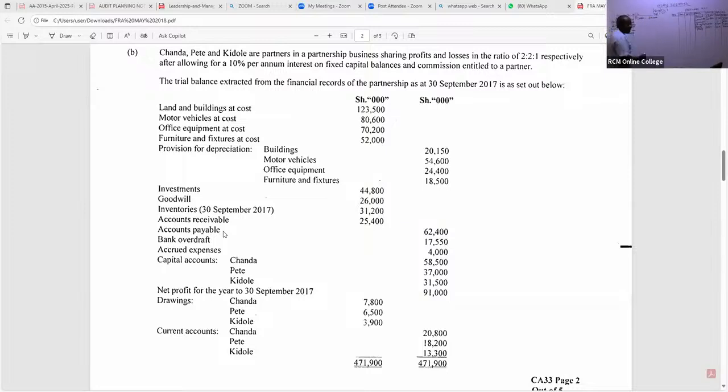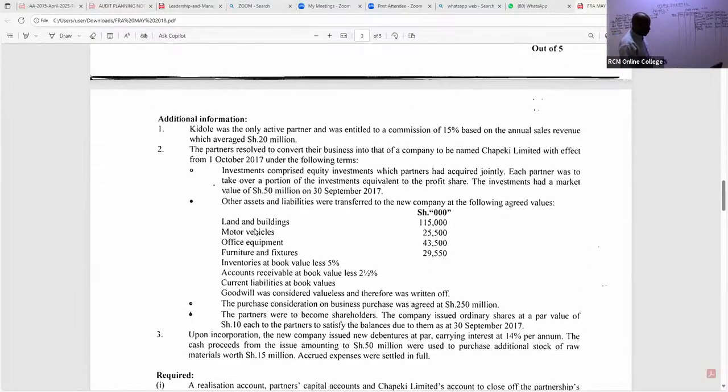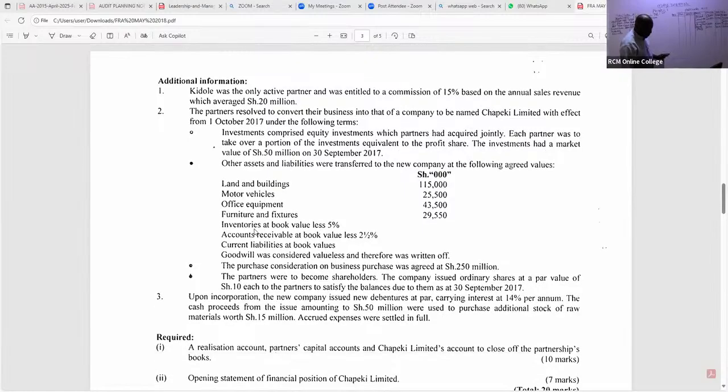Do we have any other liabilities that you can see there, ladies and gentlemen? And of course, they have told us here. Please listen. First of all, listen. They have told us somewhere here that current liabilities were taken at book values. Even if they never told us, that is the rule. So all the current liabilities, what do we have there?